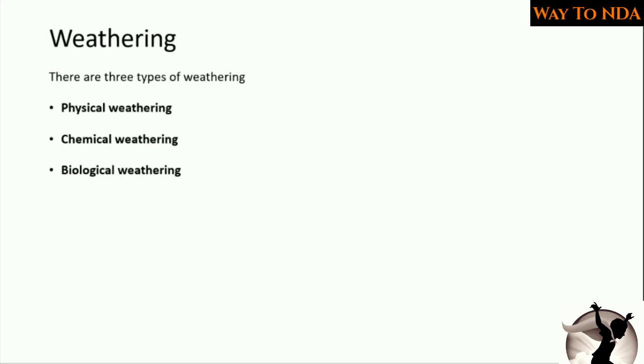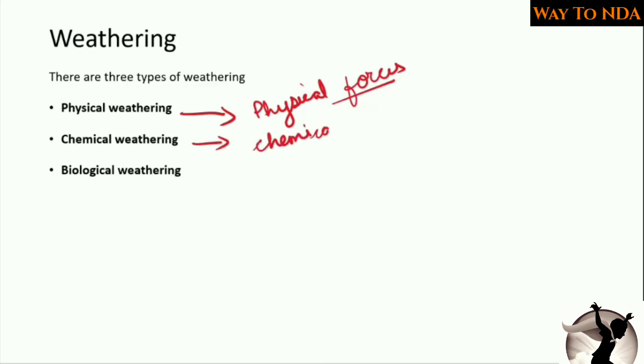What is physical, chemical, biological? Don't get confused. In physical weathering, physical forces are working. In chemical weathering, chemical forces are working. And in biological weathering, biological forces are working.